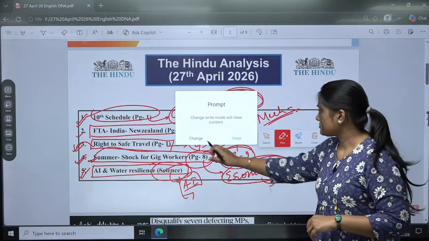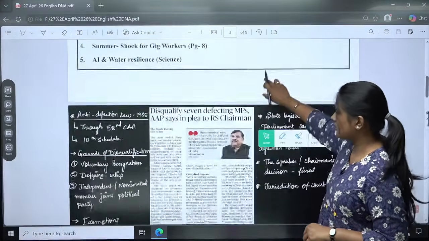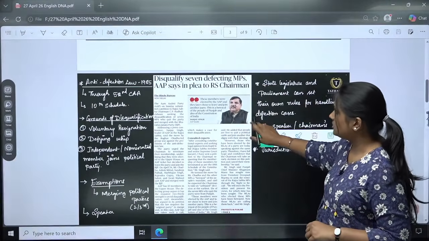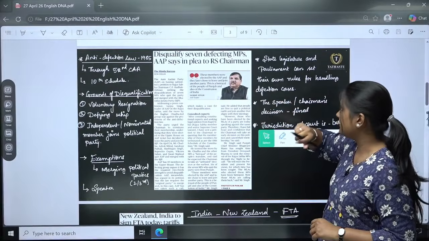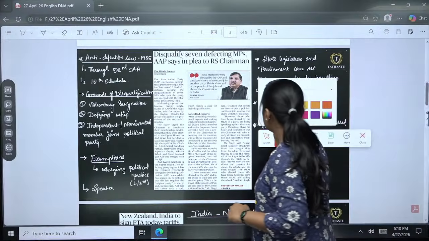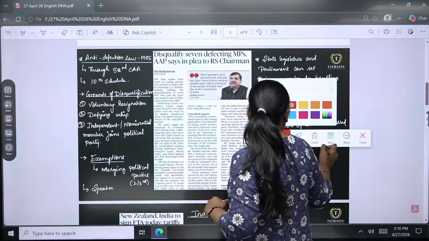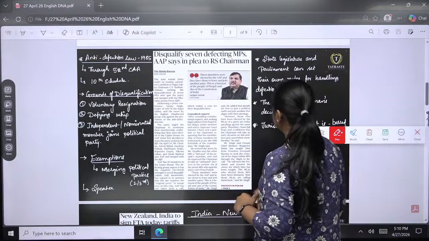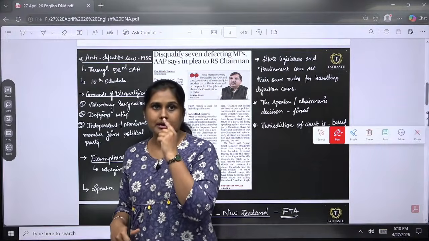Let's go through the topics one by one. The first one is about disqualifying 7 defecting MPs. So you know the recent issue, what is happening, right? Certain MPs have shifted their allegiance away from their political party.